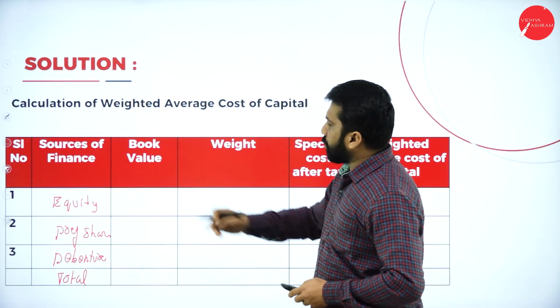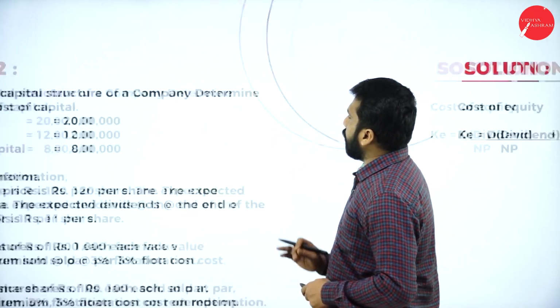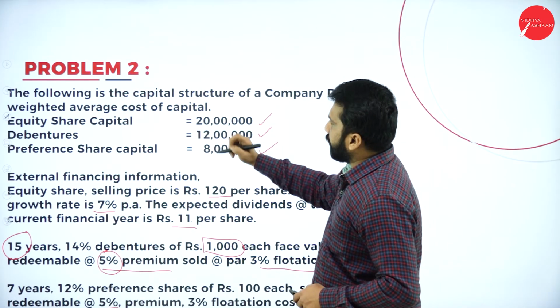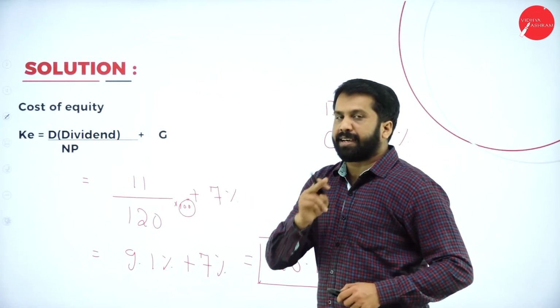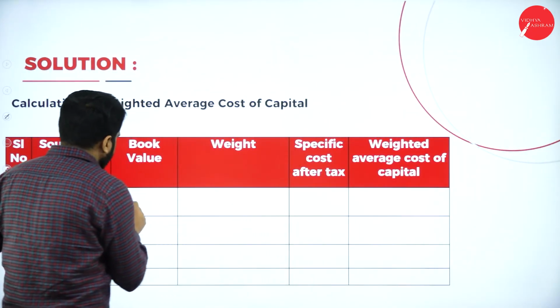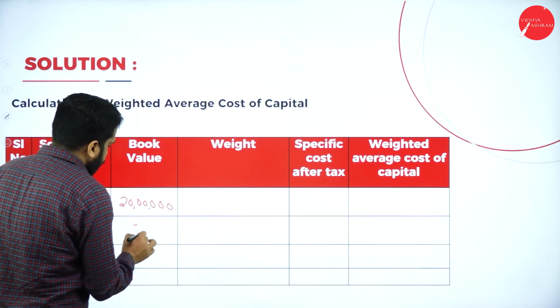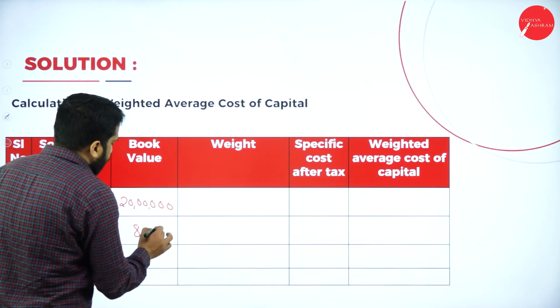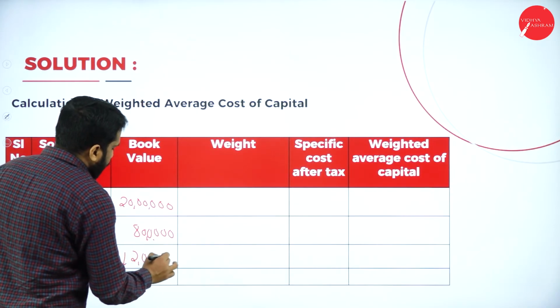Now, what is the book value? I'll go back to your question. Your book value: equity 20 lakh, preference 8, debenture 12. So it will be 20 lakh, 8 lakh and 12 lakh.